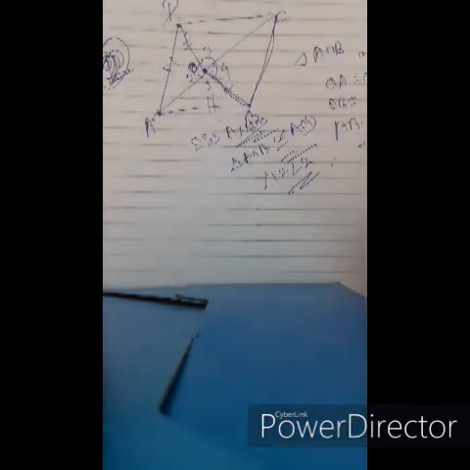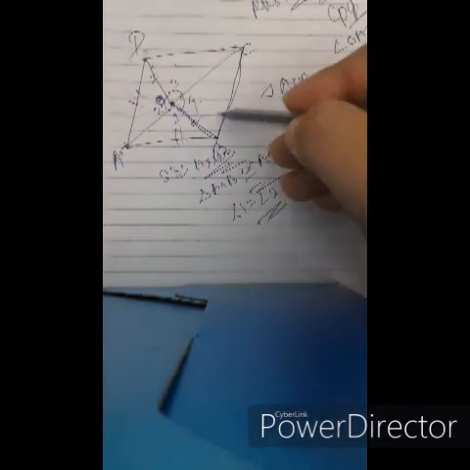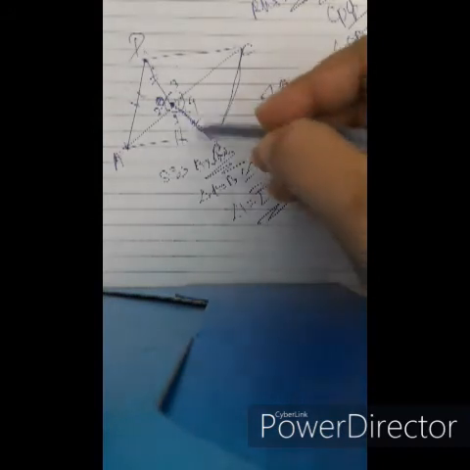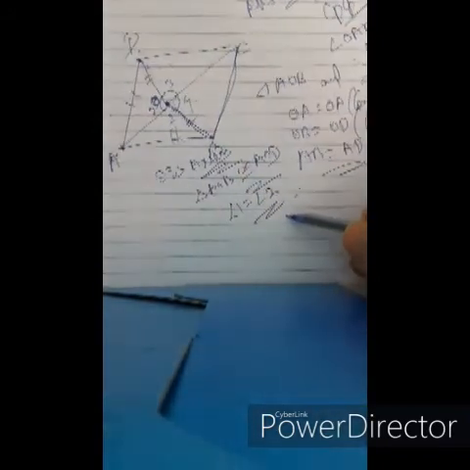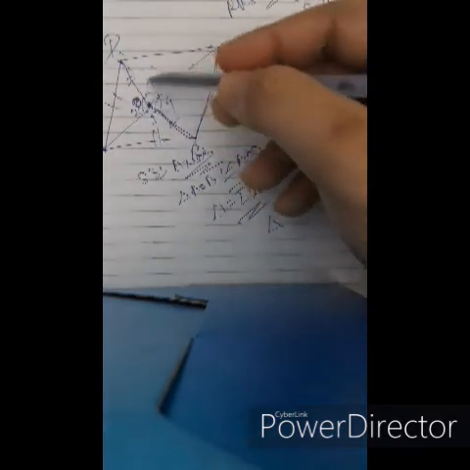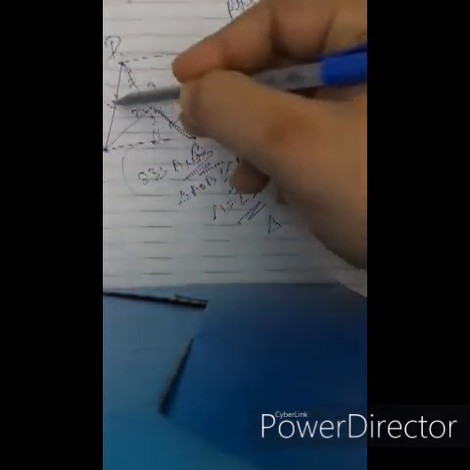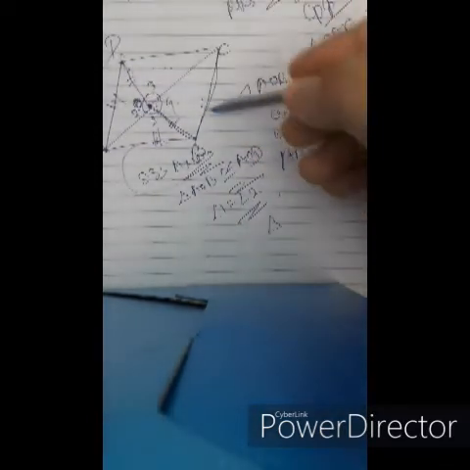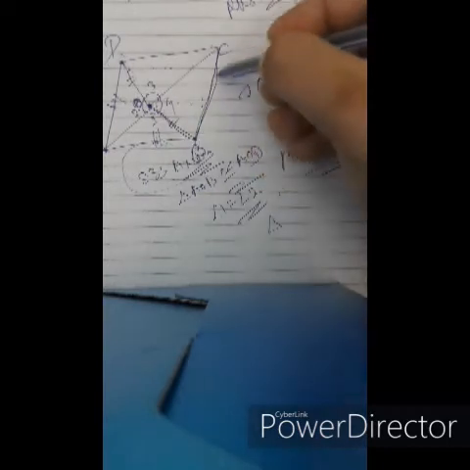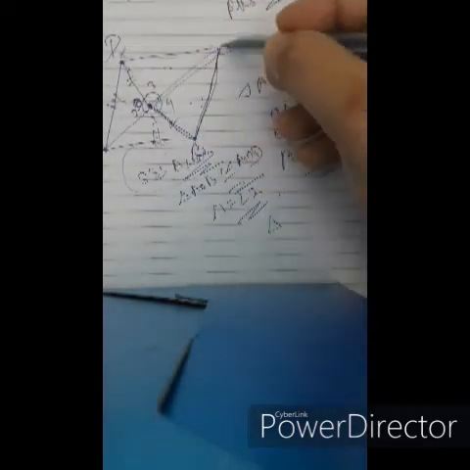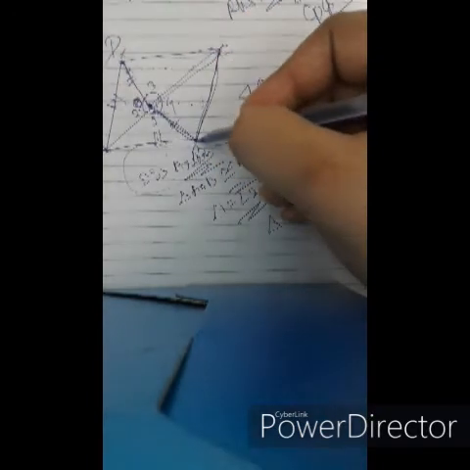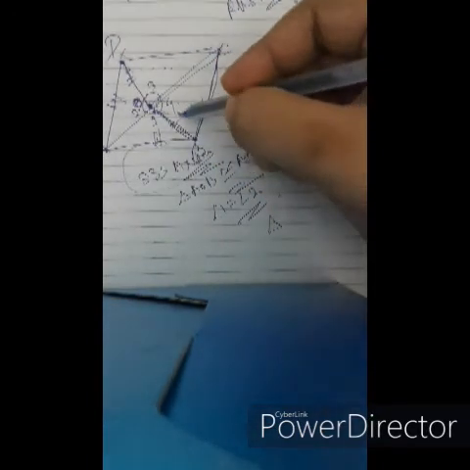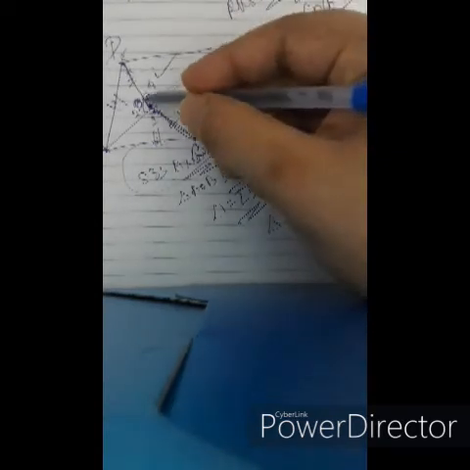Similarly, taking these two triangles, angle BOC and angle DOC, we get, based on SSS axiom again, these two triangles congruent. It will be easily proved because these two sides are equal, this is the common side, and it was given in the problem that these two sides are equal. Therefore, based on SSS axiom, this triangle is congruent to this triangle. So based on CPCT, we again get angle 3